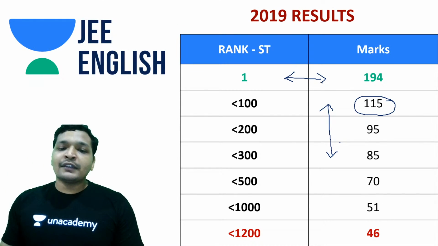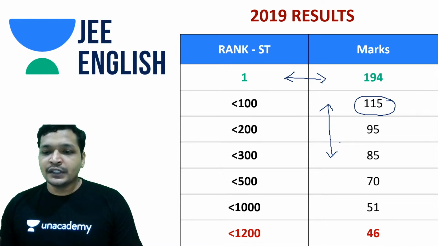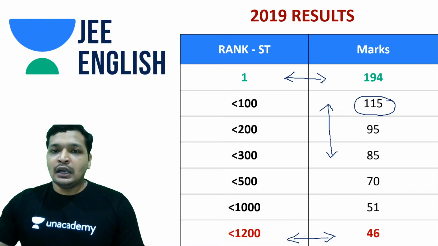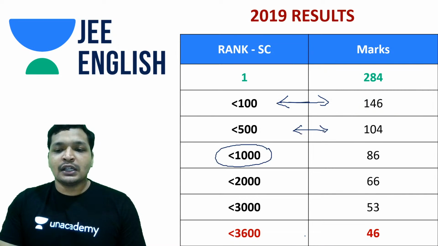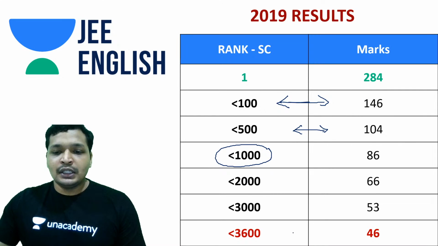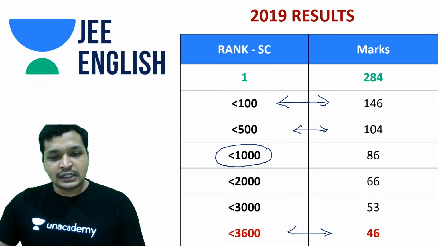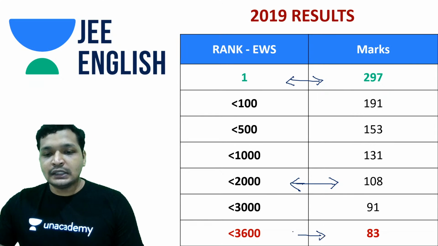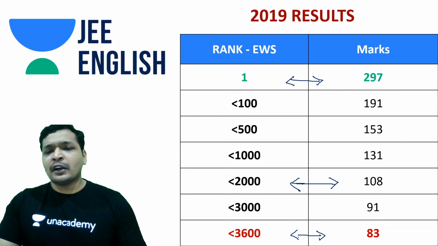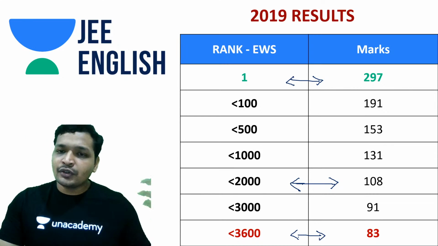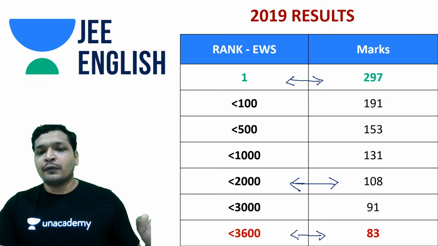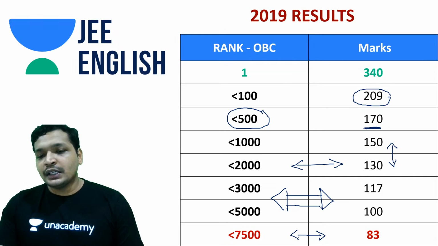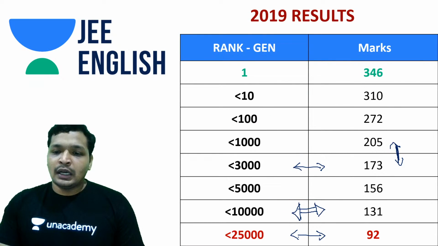So yes, guys, everything stopped within 85 marks. You can safely state that. But the cutoff was 46 in 2019. I would say safely this was the cutoff. And for the SC category, it was around 46 again. For the EWS category, around 83 was the cutoff. What I mean by cutoff is not where you would get into a good branch or good IITs, but where everything would stop for you, maybe not the best option sometimes. And OBC again was 83, and for general I guess it was also 92.